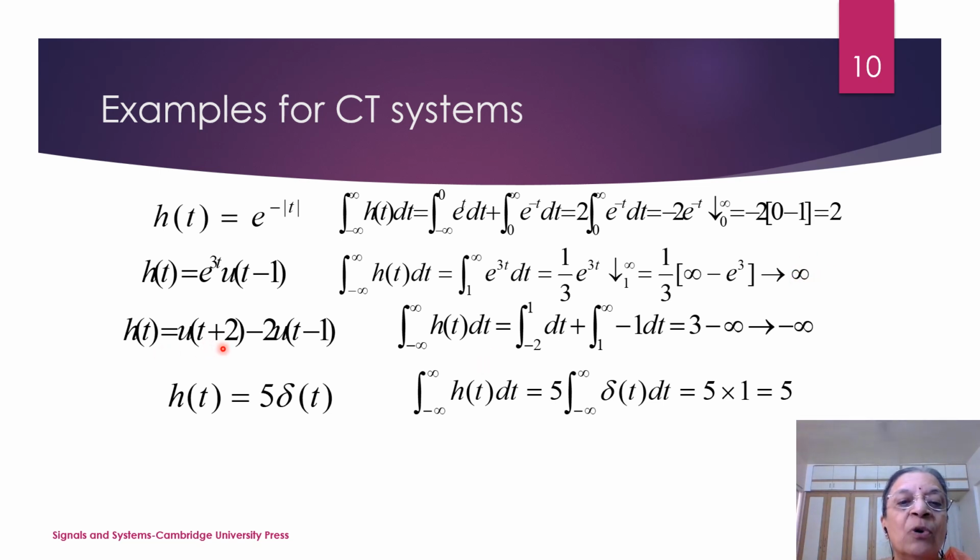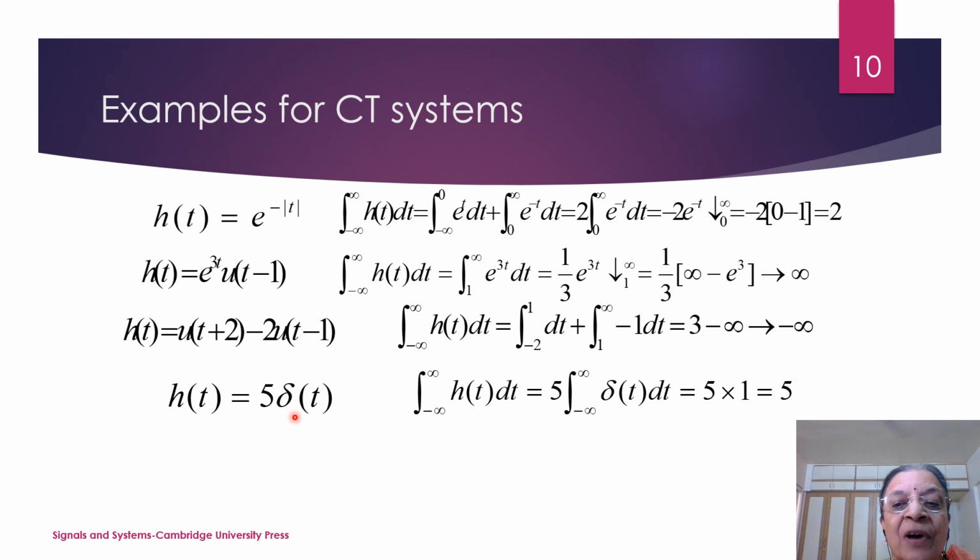Now h(t) is u of t plus 2 minus u of t minus 1. So it exists from minus 2 to 1, integration of dt, and then plus 1 to infinity of minus 1 dt. So this will be tending to 3, but 1 to infinity of minus 1 dt will tend to minus infinity. So it will be tending to minus infinity.